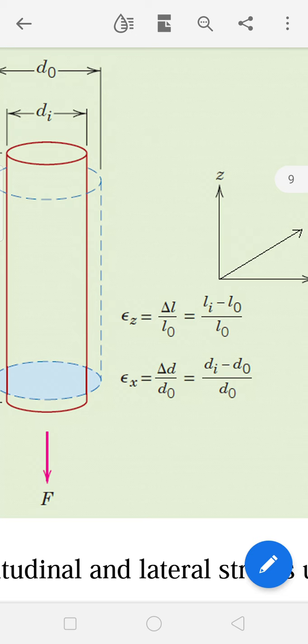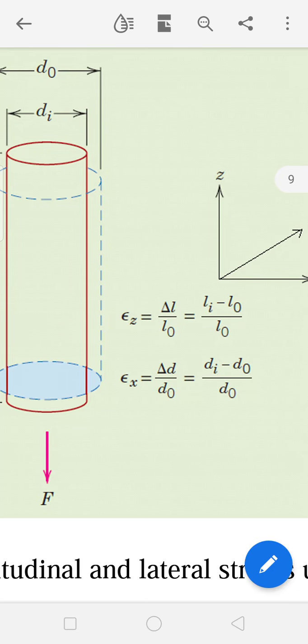We can represent axial or longitudinal strain by the letter epsilon z, because it is happening along the z axis. So the longitudinal strain is given by epsilon z equal to delta L by L naught, that is, (Li minus L0) by L0.